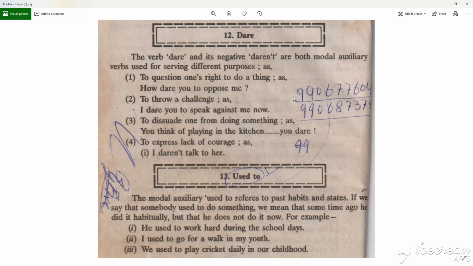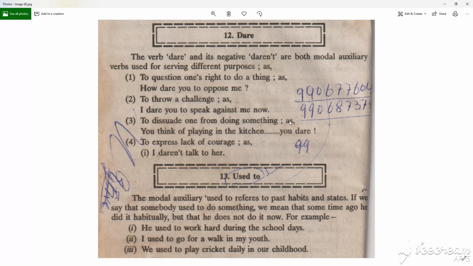The verb dare and its negative daren't are both modal auxiliary verbs used for serving different purposes. First, to question one's right to do things, as how dare you suppose me. Second, to throw a challenge, as I dare you to speak against me now. Third, to dissuade one from doing something, as you think of playing in the kitchen, you dare. And fourth, to express the lack of courage, as I dare not talk to her. That is all about the dare.